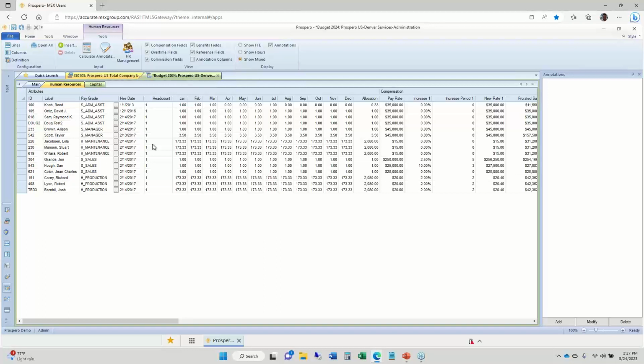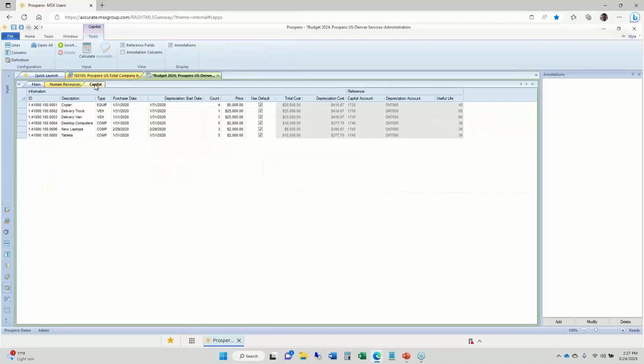The same idea applies for the capital tab. It's optional. If they should not have access to capital, they will not even see the tab here up top. Every row here is a different individual asset or group of assets. We just tell this page the price per individual asset, how many they plan to purchase, and this data books the cost to the cost account and projects depreciation expense for these assets as well. Now, these would be for new budget assets, not your existing assets.